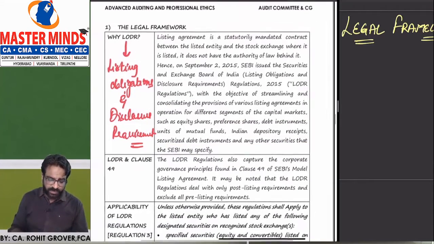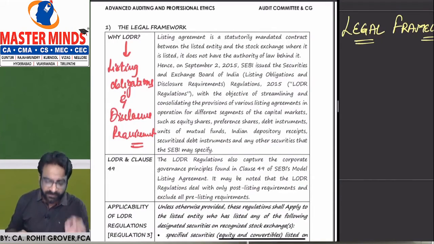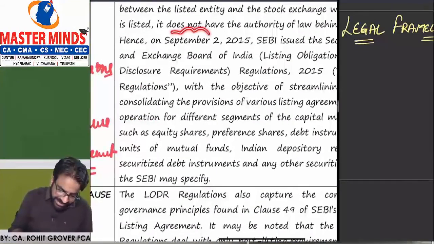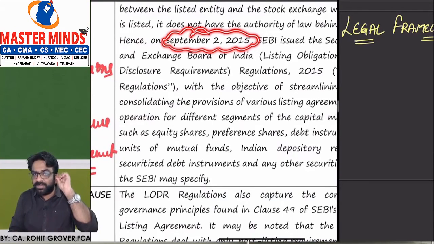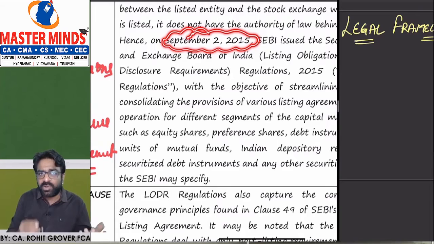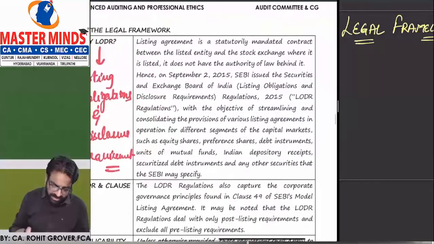So what we understood from paragraph number one is, first of all, LODR came when? LODR came on 2nd September 2015. Who introduced it? SEBI introduced it, in replacement of the Clause 49 listing agreement. What are the two purposes? The first purpose is, now try to understand this word, streamlining means what?